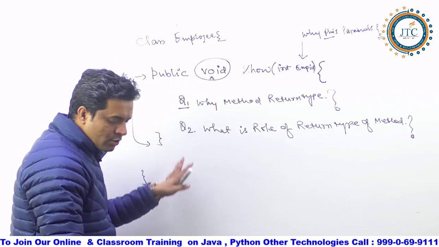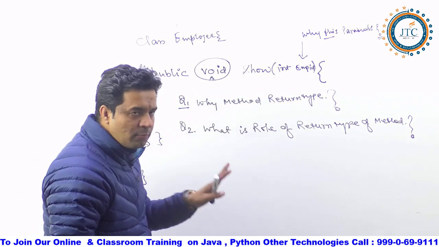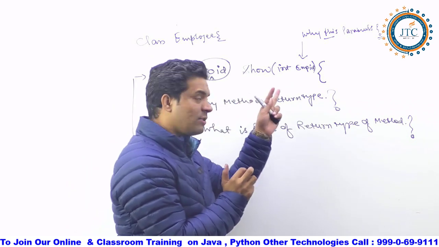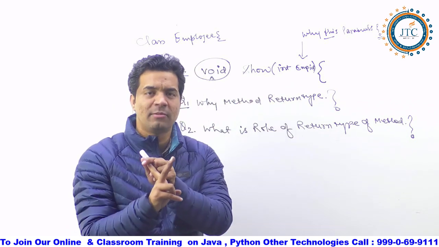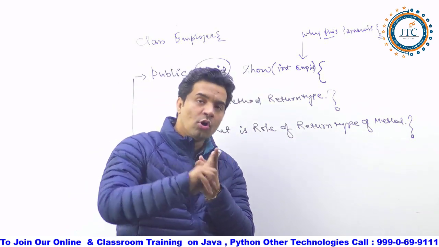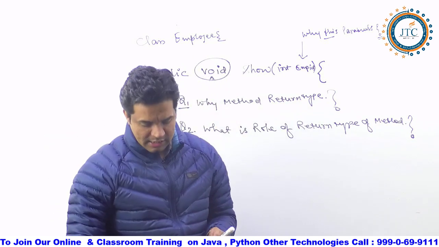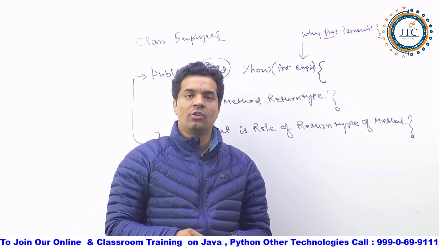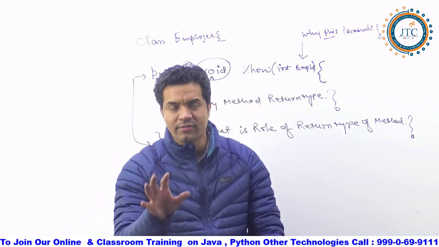Friends, is it clear to you all? Just reply in the comment box. Do you understand the meaning of the method? Do you understand the parameter of the method? And do you understand the return type of the method? The return type of the method we will discuss more elaborately in an upcoming topic. So till this point, are you okay with this? Are you clear with all these things?